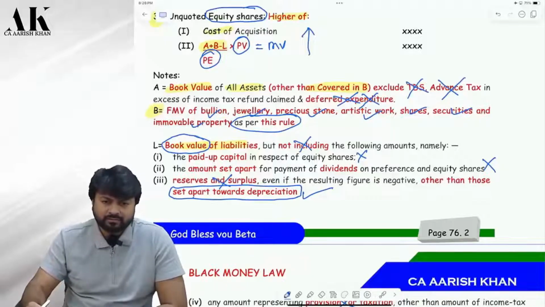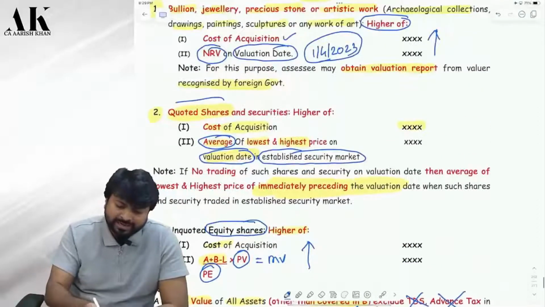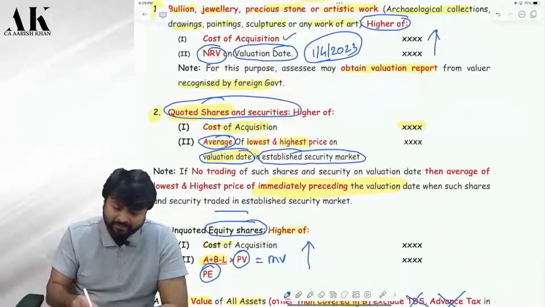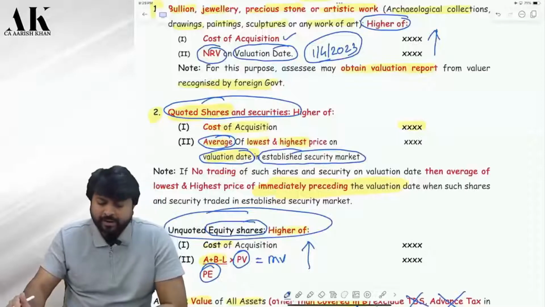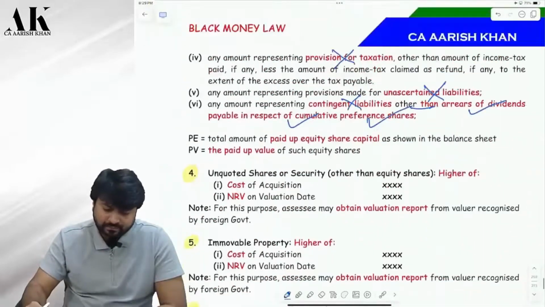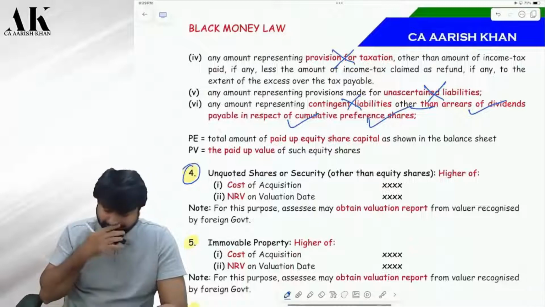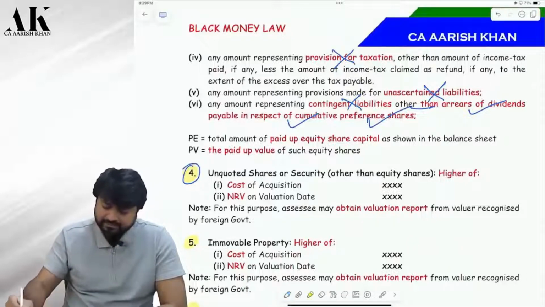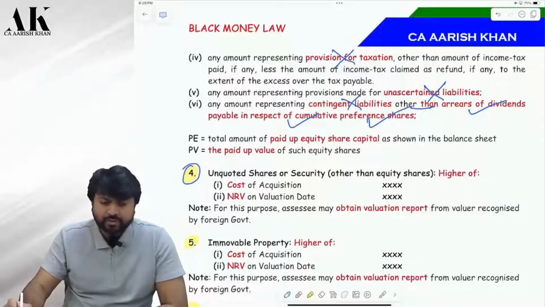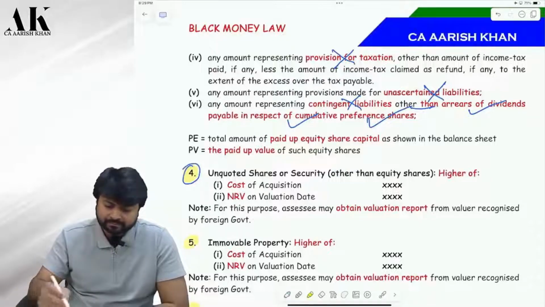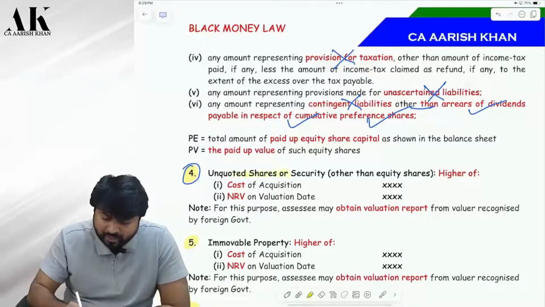Okay. Now, just go through the second and the third point once again. The heading. Second point covers quoted shares and securities. Okay. Third point covers only unquoted equity shares. Correct? Now come to the fourth point. Fourth covers unquoted shares and securities.